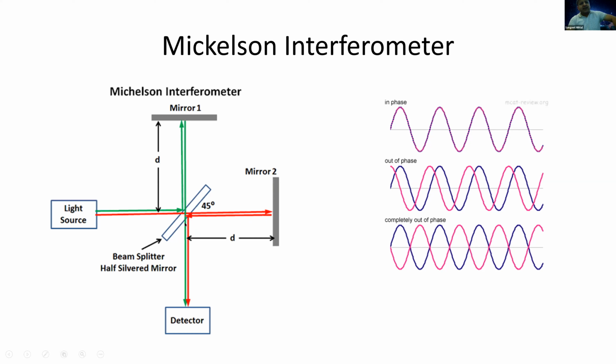And it will study the time delay which is happening between this reflected light and this reflected light. So if you have light that comes in phase, all the light waves are in phase, meaning their peaks and troughs are combining with each other, they will give you an accentuated signal. But if it is out of phase, it will give you a dark signal. Hence you get these dark and light bands in OCT.